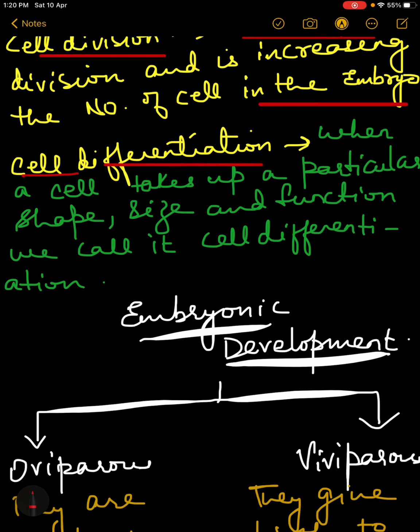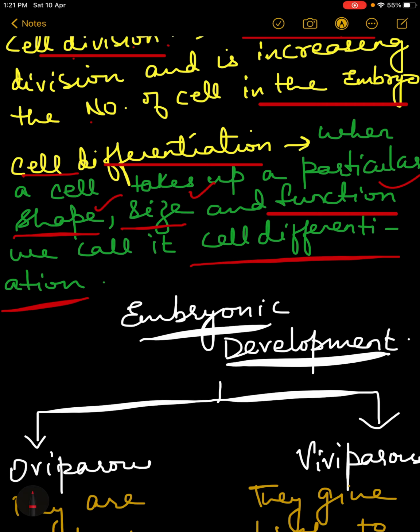Next is cell differentiation. The cells which are formed due to cell division will have to take up a certain particular shape, size and function, so that they can perform their metabolic activities further. When a cell takes up a particular shape, size and function, we say that the cell has been differentiated. That means it has been separated from the other lot of cells.